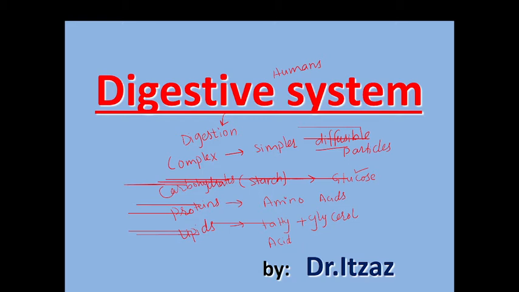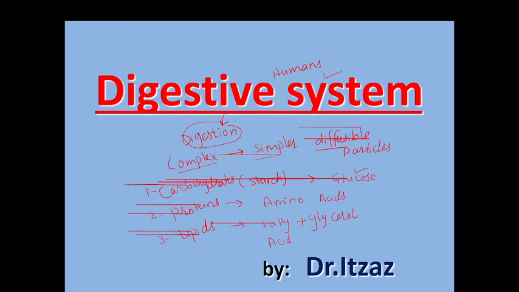by the digestive system. So the digestive system is a system in humans which does digestion, and digestion means converting complex substances into simpler diffusible particles that can be absorbed from this system into the blood, and the blood then distributes all these particles all over the body. The principal components present in the food are three: carbohydrates, proteins, and lipids.